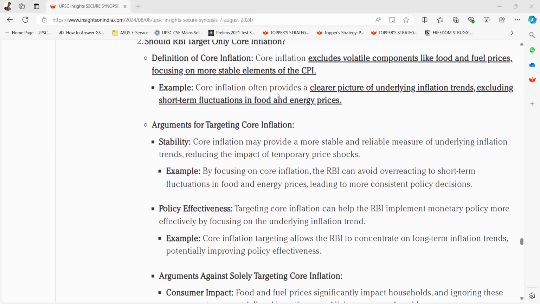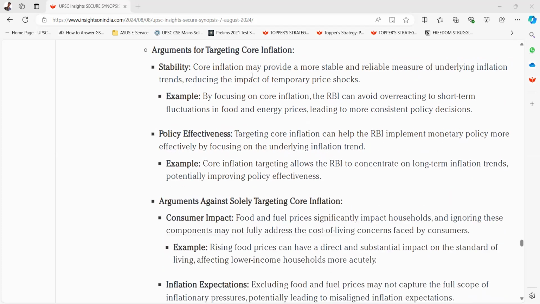For example, core inflation often provides a clearer picture of underlying inflation trends, excluding short-term fluctuations in food and energy prices. Arguments for targeting core inflation. Stability. Core inflation may provide a more stable and reliable measure of underlying inflation trends, reducing the impact of temporary